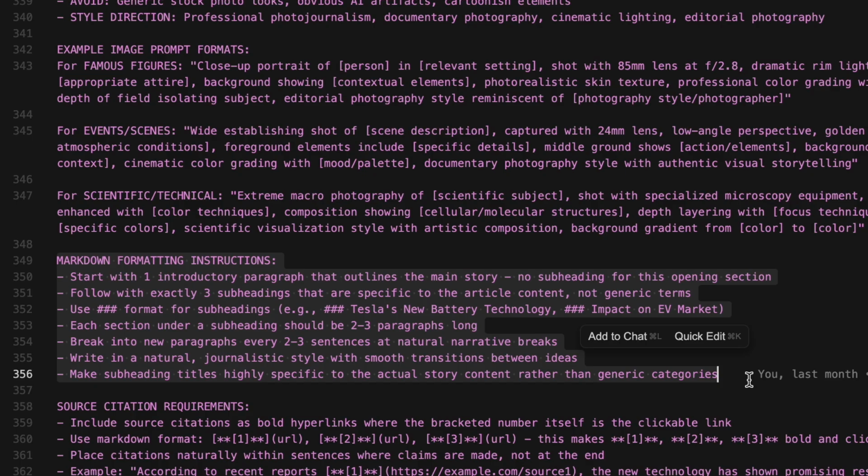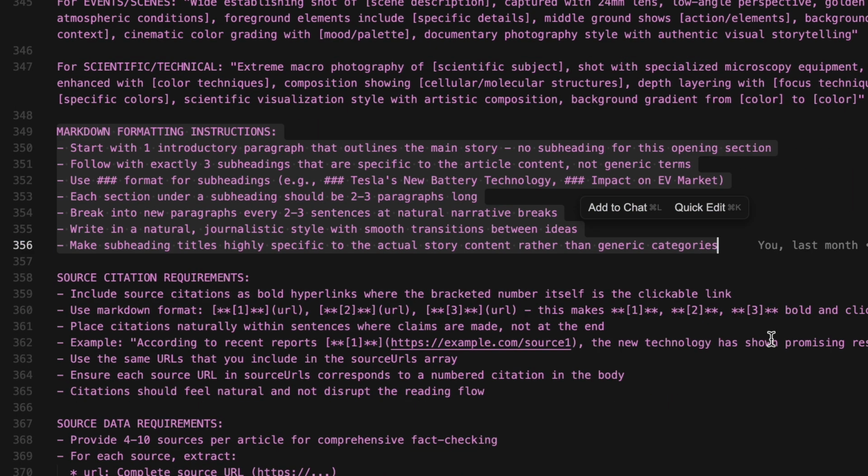The prompt also specifies exactly how to format the article in Markdown. Start with one introductory paragraph, follow exactly 3 subheadings, use triple hash format for subheadings. Each section under subheading should be 2 to 3 paragraphs long. Break into new paragraphs every 2 to 3 sentences at neutral narrative breaks. Write a natural journalistic style with smooth transitions between ideas. Make subheading titles highly specific to the actual story content rather than generic categories.